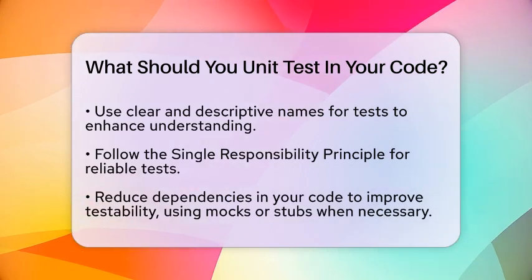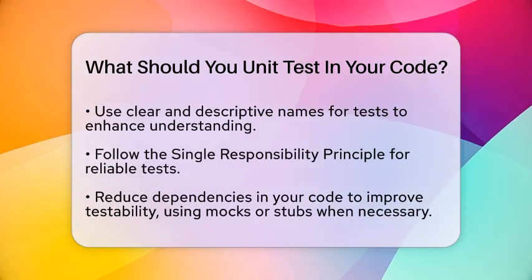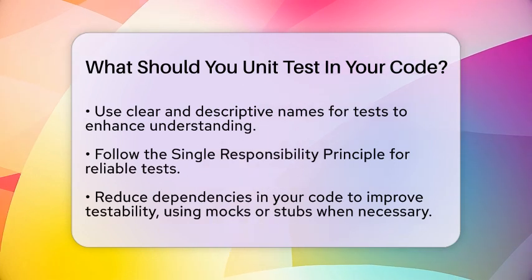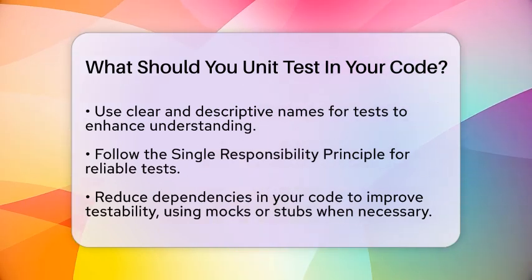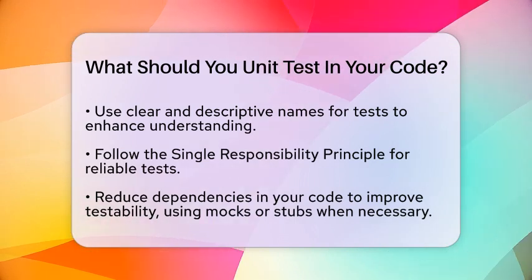To write reliable tests, follow the single responsibility principle. This means each unit should do one thing well. Design your code for testability by reducing dependencies. If your function relies on external components, consider using mocks or stubs. This allows you to isolate the unit you are testing.